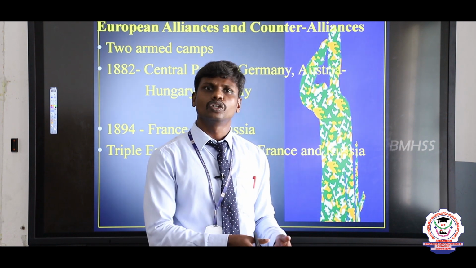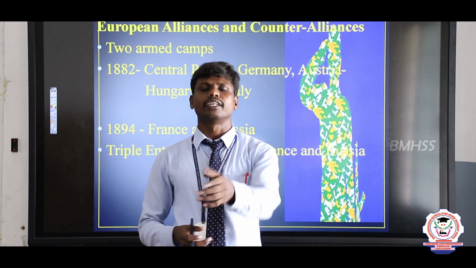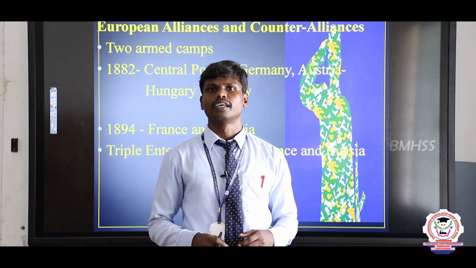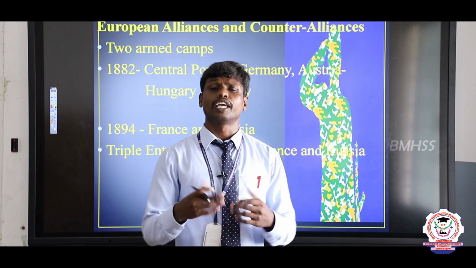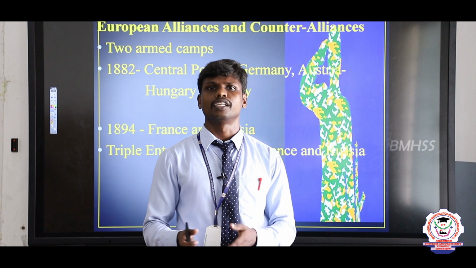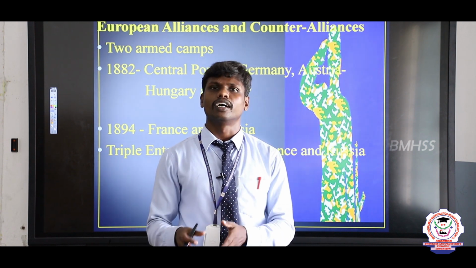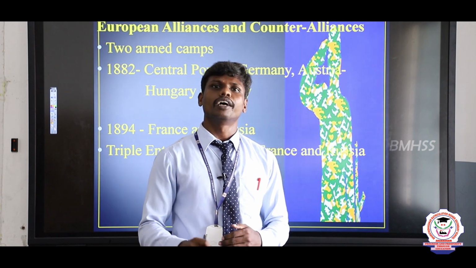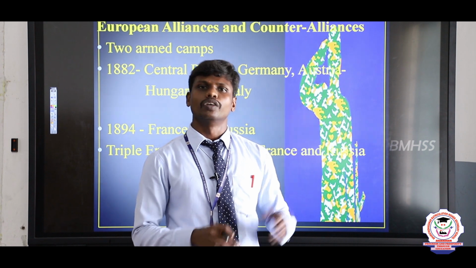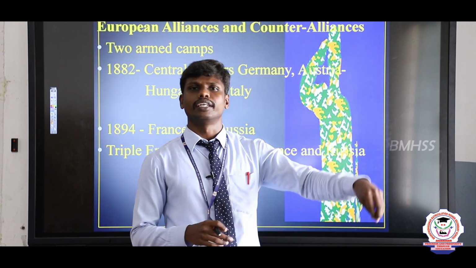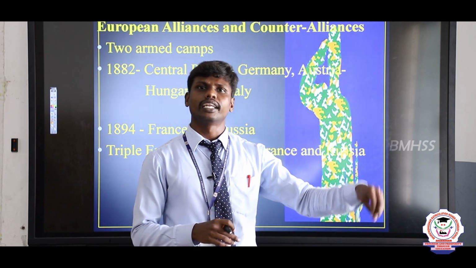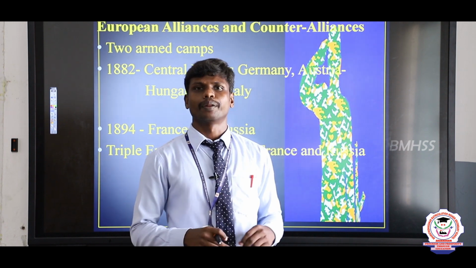In 1902 England and Japan became friends. This was not liked by France and Russia, because France and Russia were the enemies of Japan. So England, being isolated, joined with Japan.